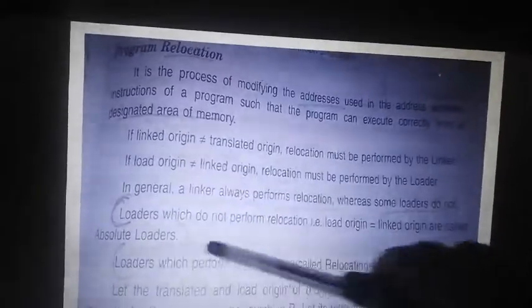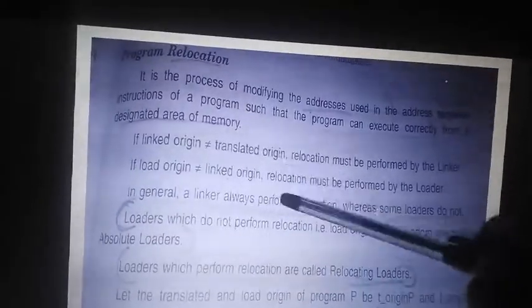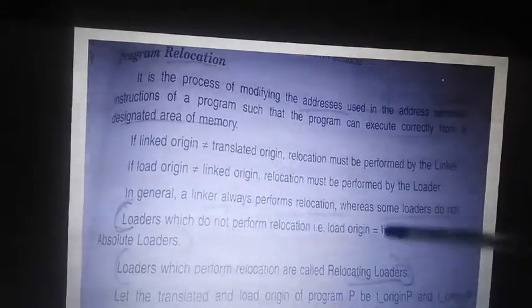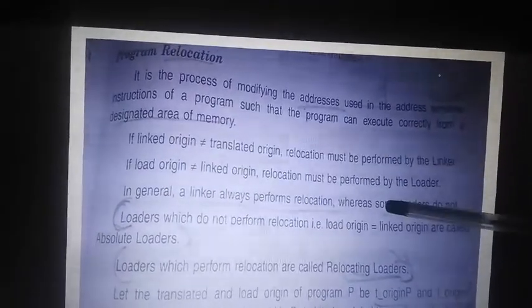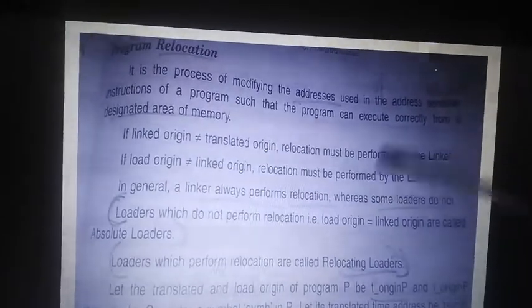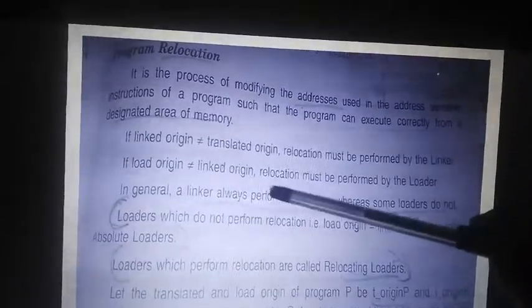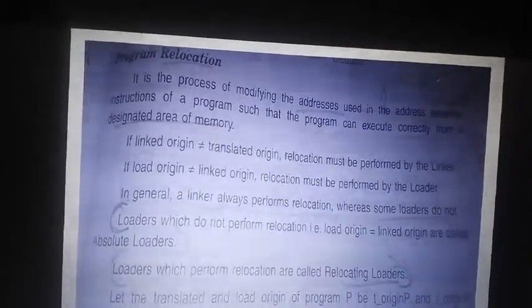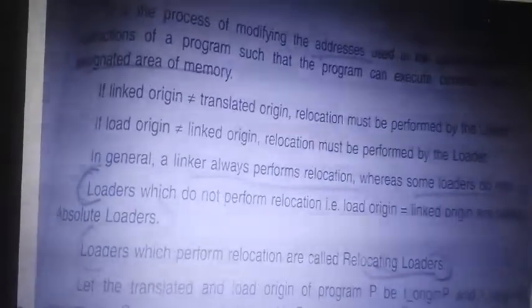If a CPP program is created and the translated object file is created, and again one more binary program, an exe program, is created and that is loaded, then it is a relocator. He is not loading at the same address, he is relocating to some other address and then loading. So that is called a relocating loader, performed by one more kind of loader.